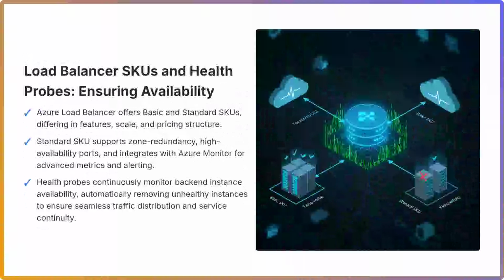Azure Load Balancer offers two distinct SKUs, Basic and Standard, each tailored for different operational needs and scalability requirements. The Basic SKU provides foundational load balancing capabilities suitable for smaller-scale, non-critical workloads with limitations such as no zone redundancy and integration with availability sets only. In contrast, the Standard SKU is designed for robust, enterprise-grade applications, supporting zone redundancy for higher availability, advanced features like high-availability ports, and comprehensive integration with Azure Monitor for detailed metrics and alerting. Crucially, the Standard SKU enables the implementation of health probes.